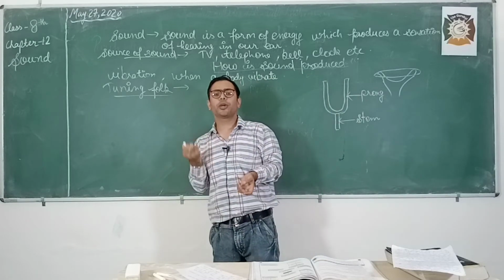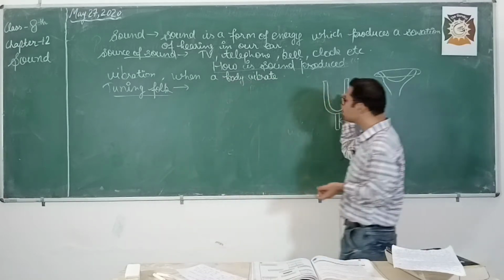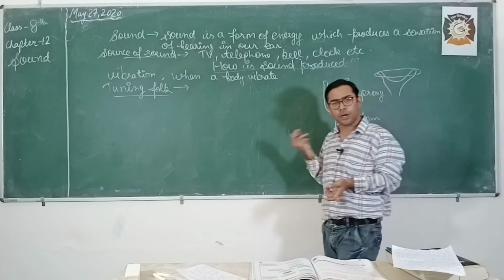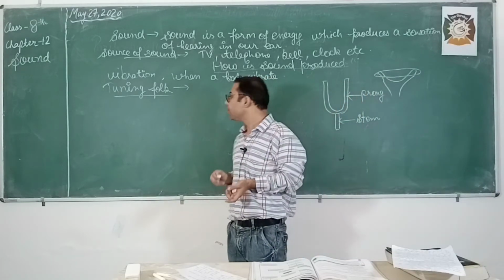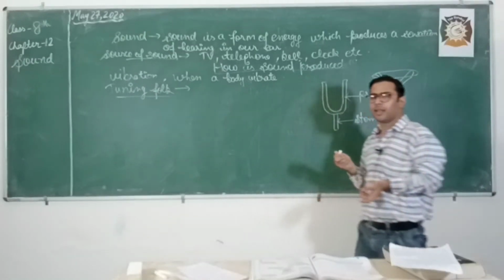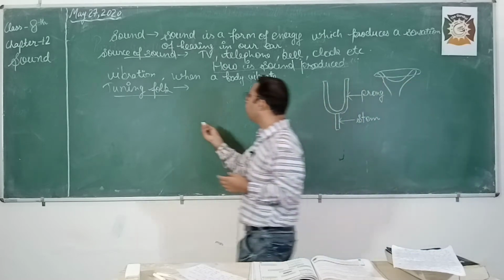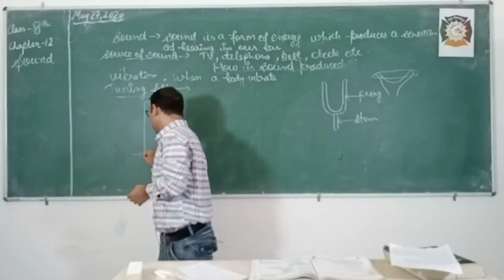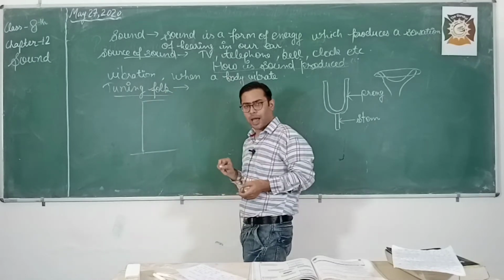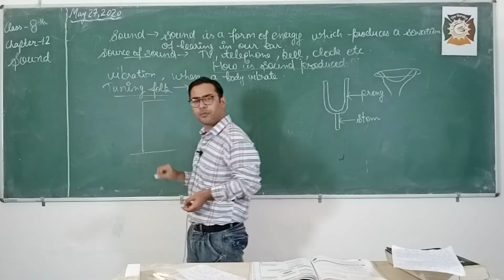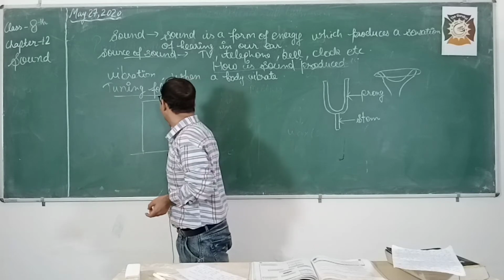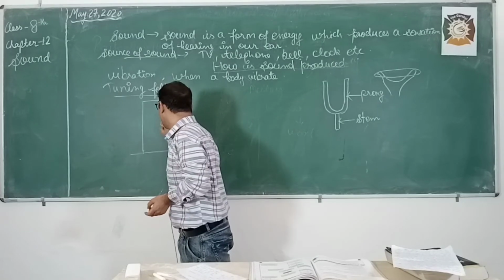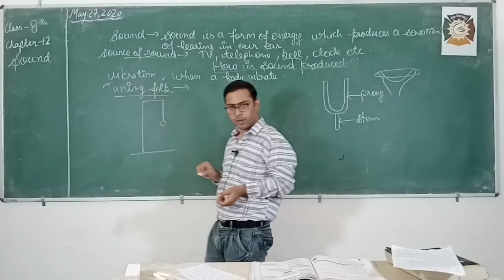Now in this tuning fork, sometimes you are not able to see the vibration. So how can you say whether these prongs are vibrating or not? Suppose you take an iron stand, and with the help of this stand, you tie a plastic ball with a string.